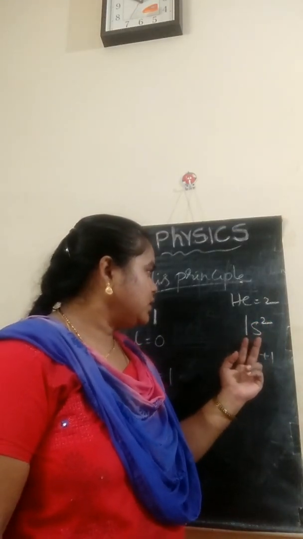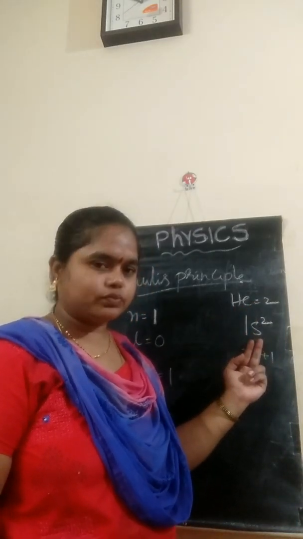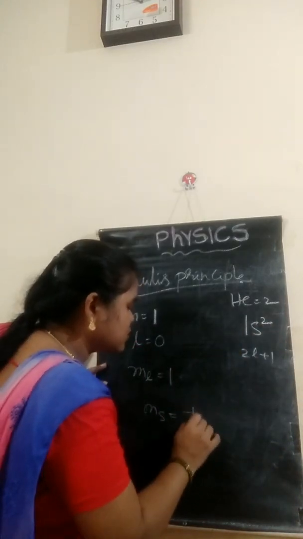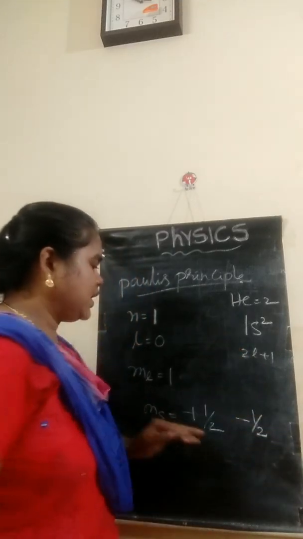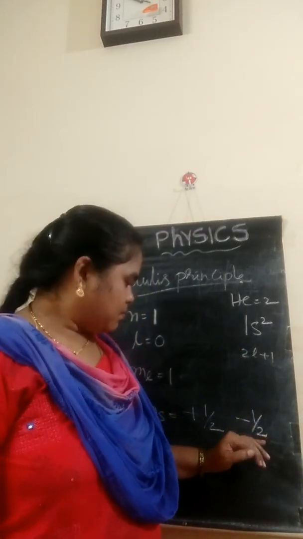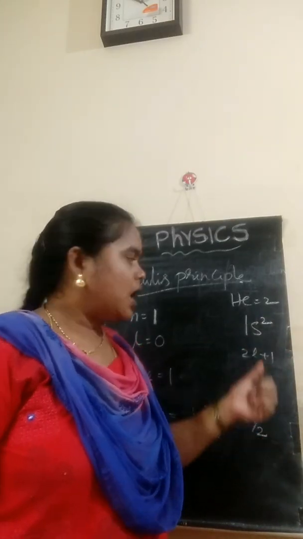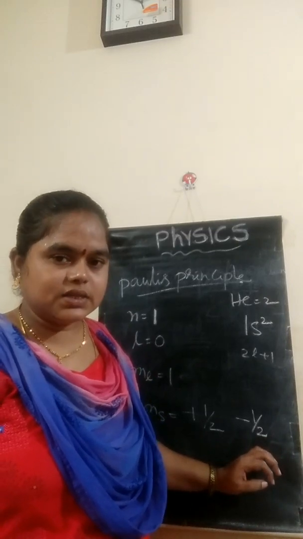In helium, it contains 1s2, meaning 2 electrons. For the first electron, plus half, and for the second electron, minus half, meaning 1 electron in the clockwise direction and the other electron in the anti-clockwise direction.